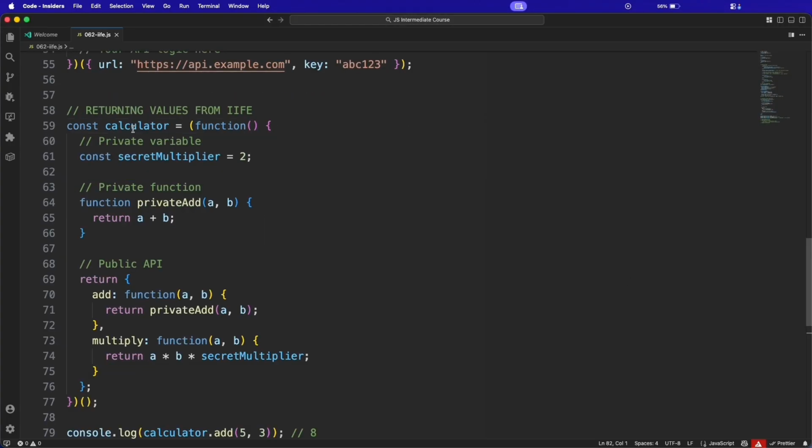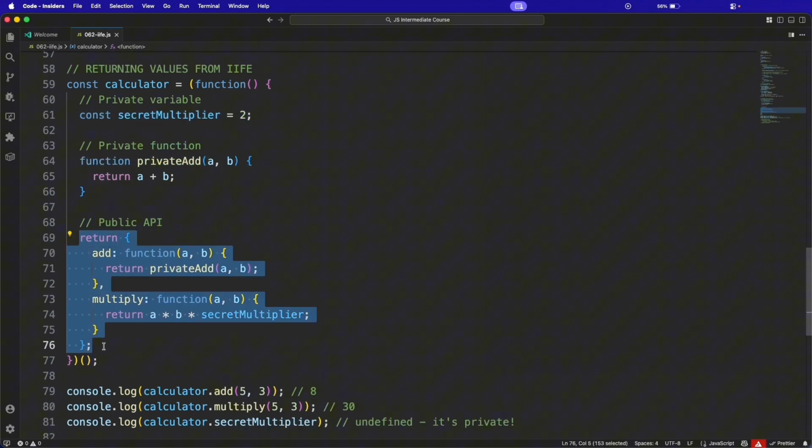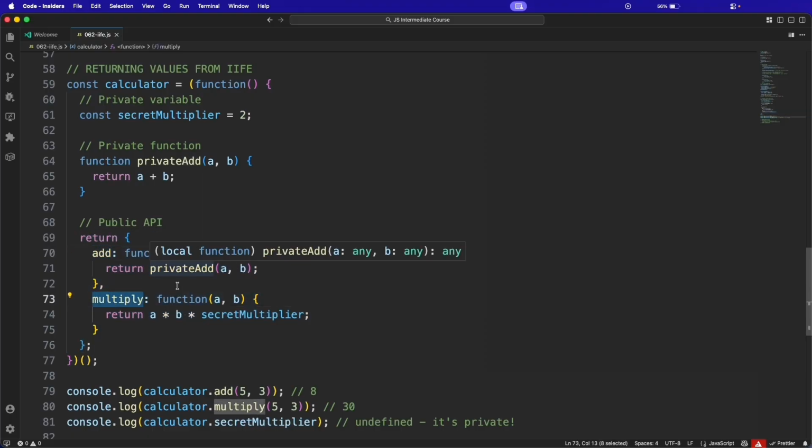Just think, this is a function, right? Calculator function. In this calculator function, you see this is a bracket, parenthesis, function we call, and this is your private variable, right? And this is your private function. But when you are returning, this is public, right? In this public return expression, what we did, the add and multiply. This is the public function.